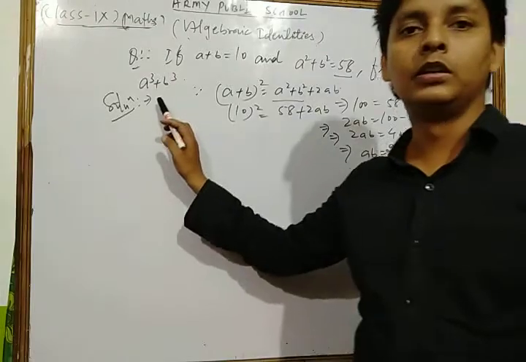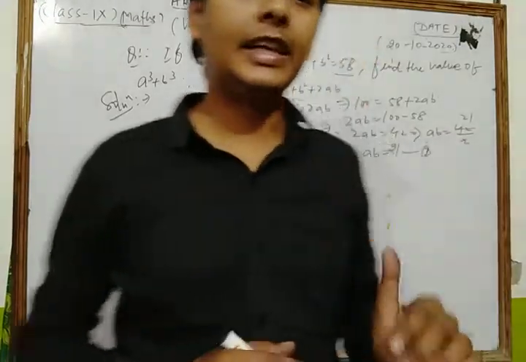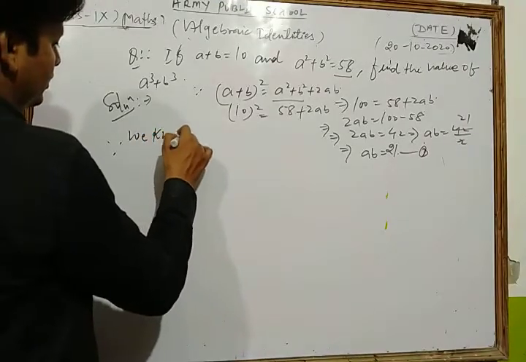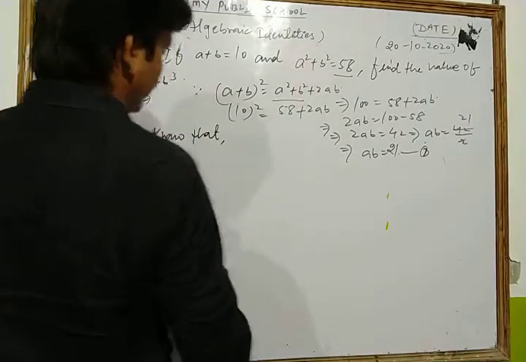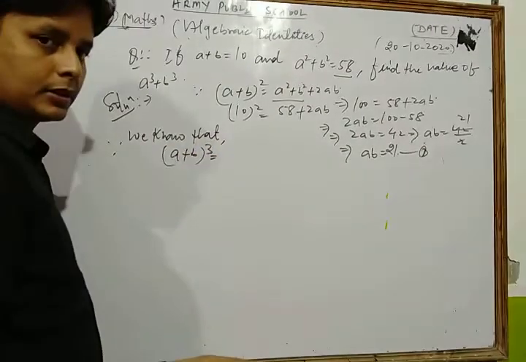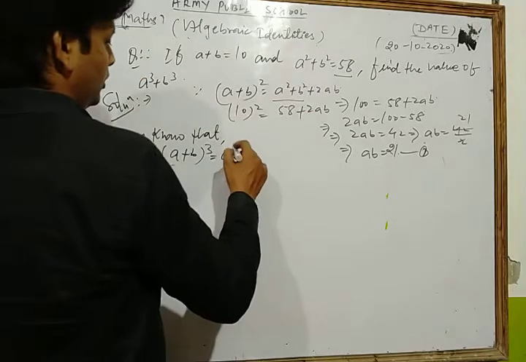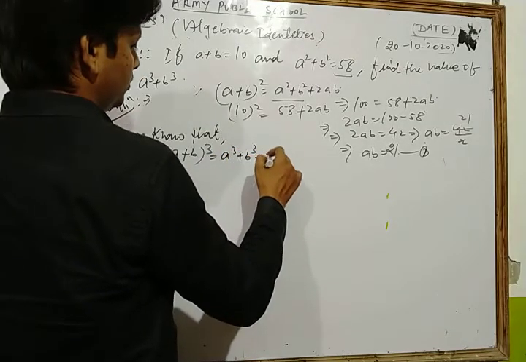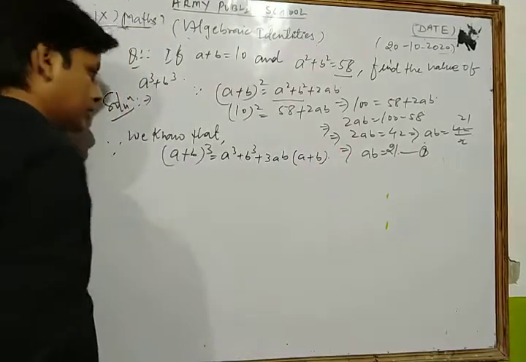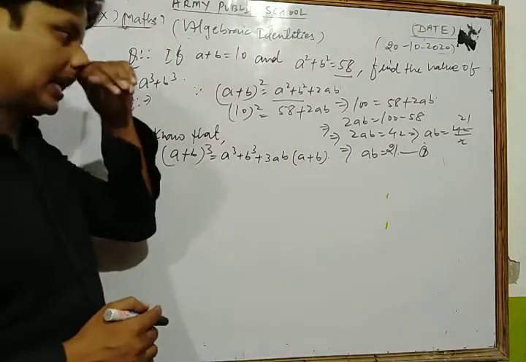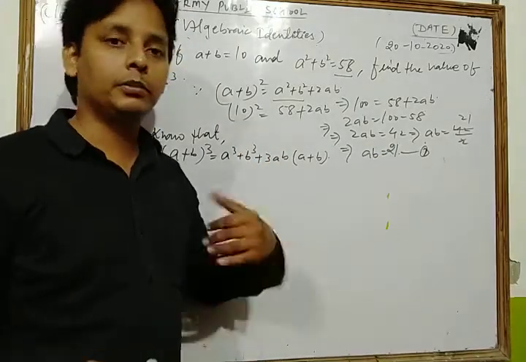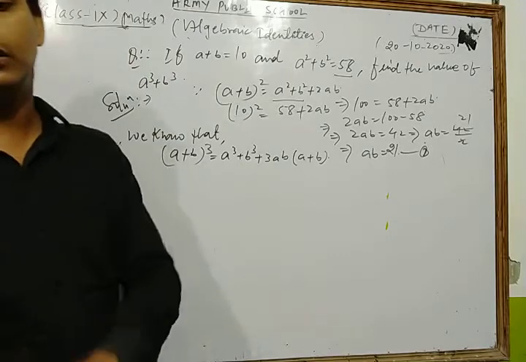a cube plus b cube now. So here we apply the identity a plus b whole cube. Let's see, we know that a plus b whole cube, what is the formula, dear students? a cube plus b cube plus 3ab in bracket a plus b. Now, dear students, in that algebraic identity we put the values of a plus b and ab and simplify them. In this way we get our result.